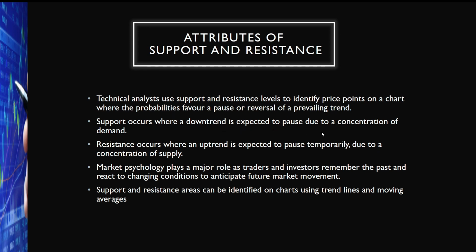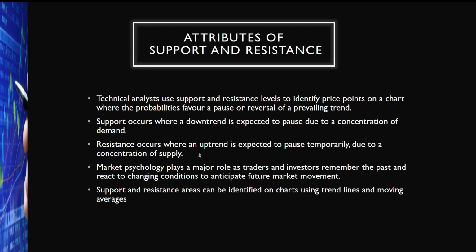Support occurs when a downtrend is expected to pause due to the concentration of demand. So support is the level where demand is higher than supply. That is the level where suppliers refuse to sell the stock, but demand goes up because the market considers that price level cheaper. So more and more people want to buy the stock at that price. So the price at that level stops, and there is more probability that the price of the stock will reverse from that point because there is higher demand. That level is called the support level.